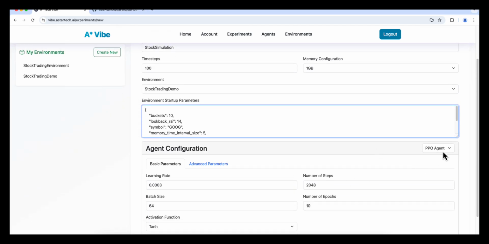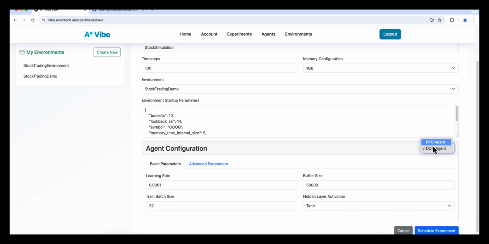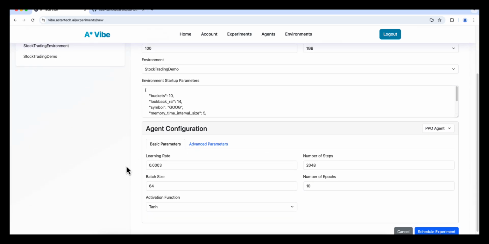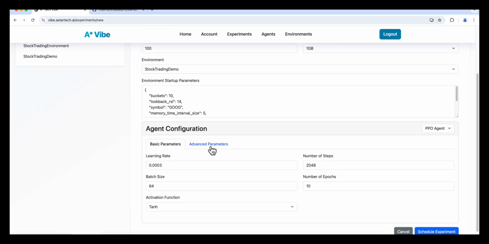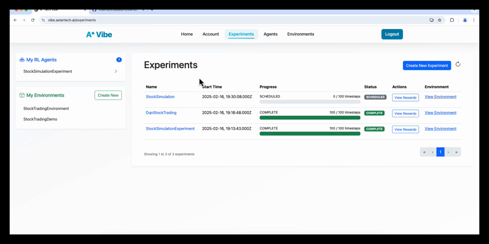So as I said, there's two types of agents integrated already, PPO agent and DQN agent. And here you could tweak the hyperparameters of either of the agents. There's basic parameters and advanced parameters. So if you choose the PPO agent, you could come in and tweak the hyperparameters as well as the advanced parameters, and then obviously just simply schedule the experiment. And just as easy as that, we scheduled the experiment.